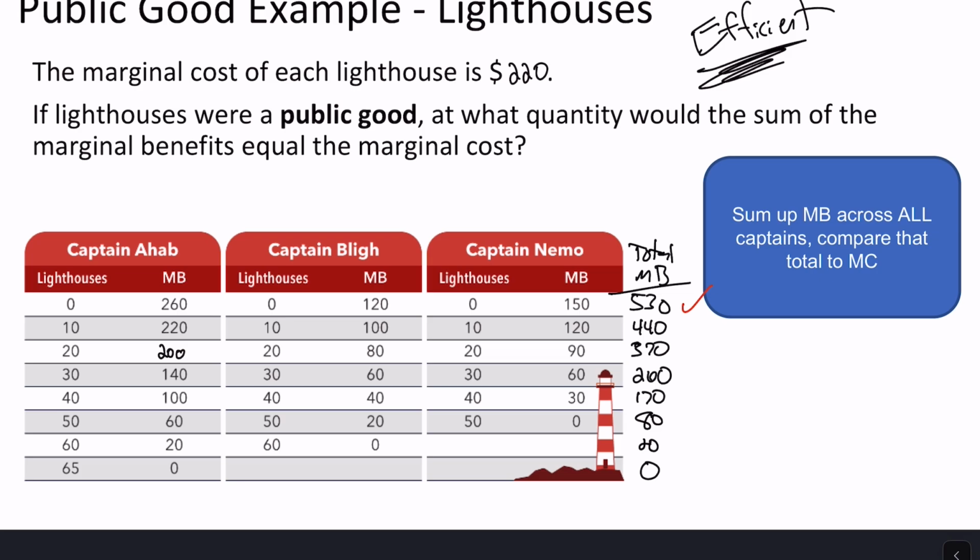Buy those first 10, since 440 is greater than 220. Buy those second 10. Buy the third 10. Oh, stop here. Society only benefits by 170. The cost is 220. Don't provide that one. Don't do that one. Don't do that one. So we're going to be on that row there, and the socially optimal efficient amount will be 30 lighthouses.